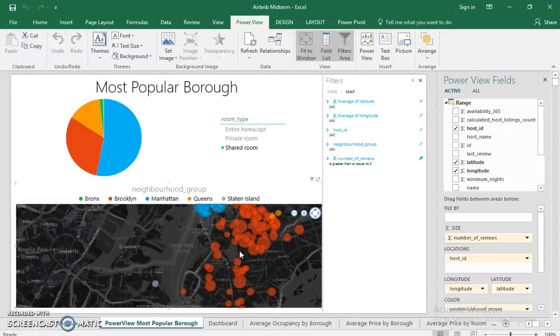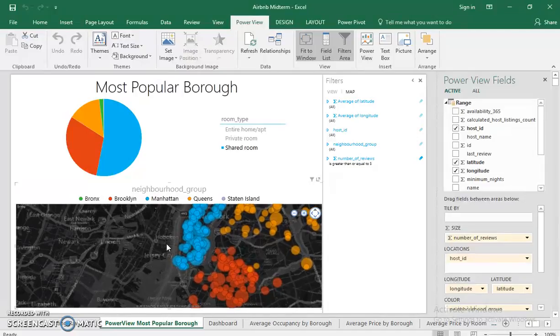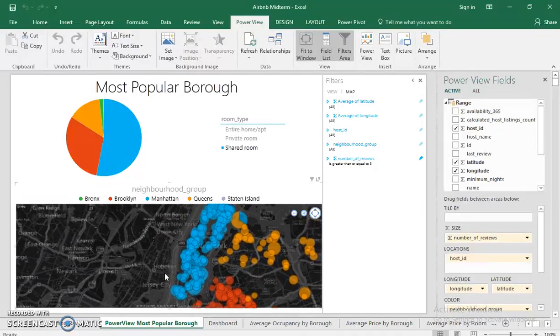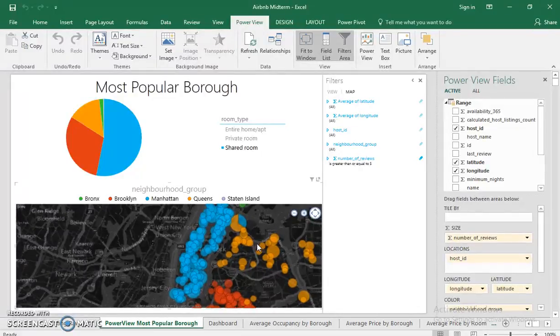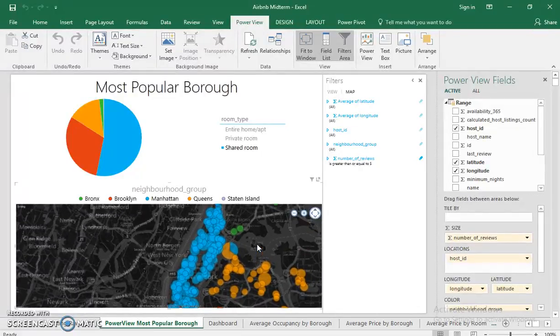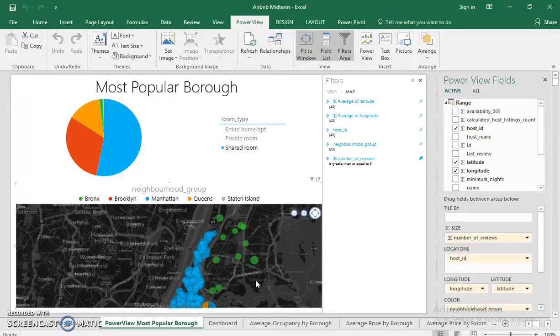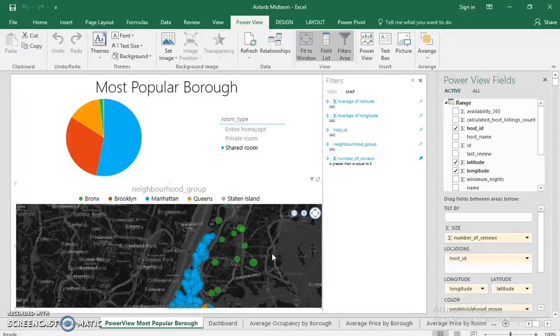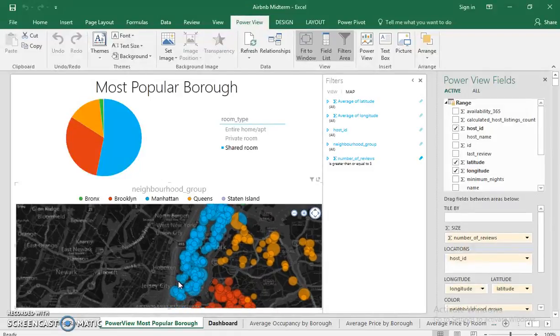Now, my argument as to why Manhattan tends to have more listings overall, and more reviews of these listings, is because most of these apartments are most likely owned by higher income people who can afford to purchase multiple residences and list them on Airbnb. The Bronx, on the other hand, has lower income and can't do that. And also the Bronx might have the fewest reviews because it has a negative association with crime and is a bit far up when you relate it to the sightseeing sites in Manhattan.